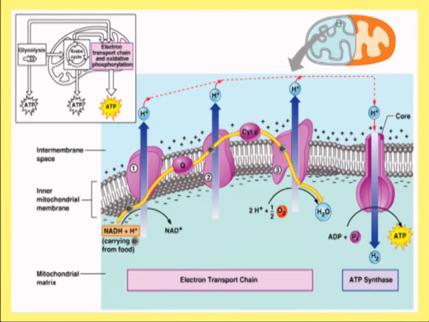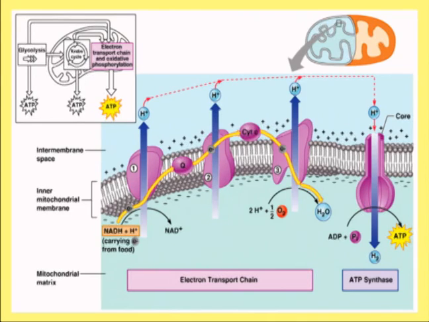Now the question is how many protons are required to be pumped out from the matrix to the inner mitochondrial membrane space in order to generate ATP. It has been observed that 1 molecule of ATP is generated when 4 protons are pumped out.